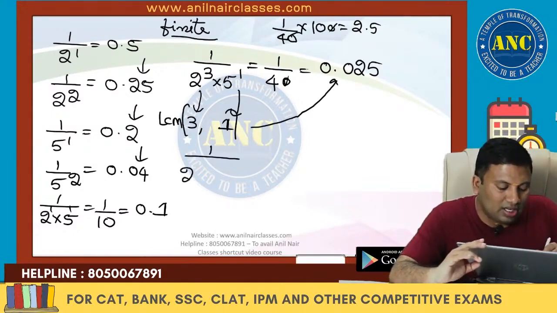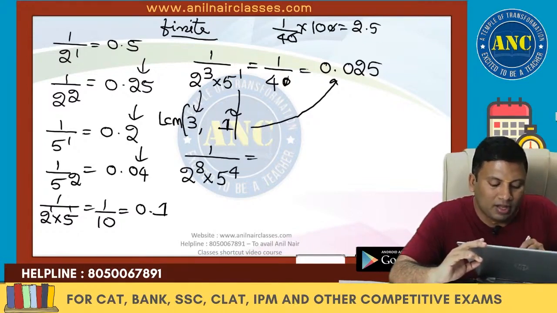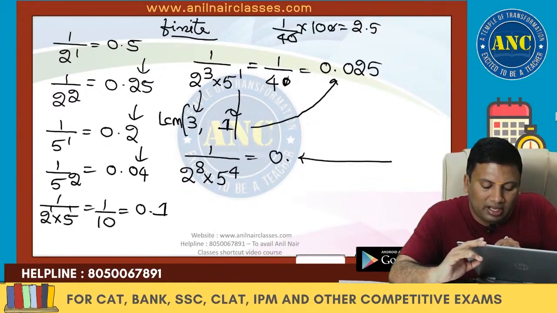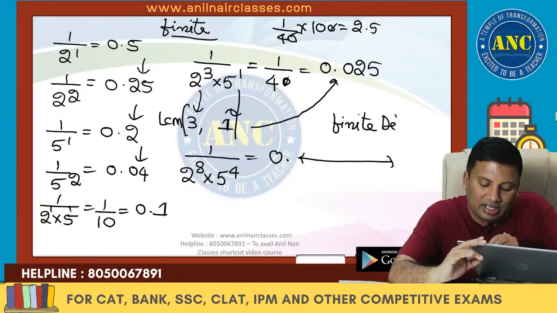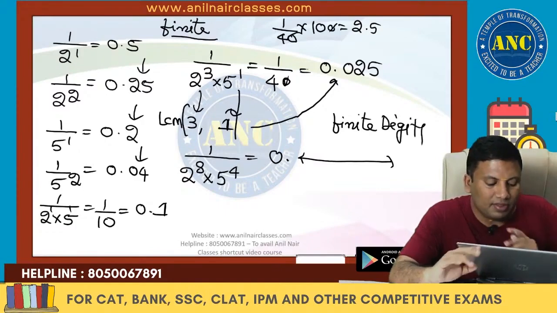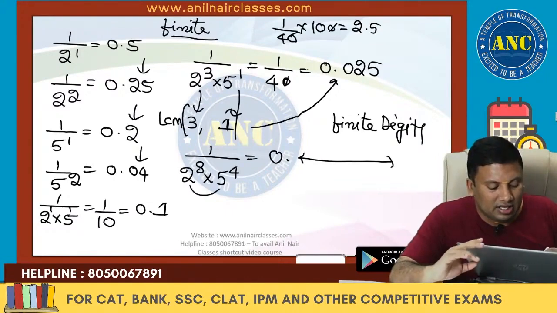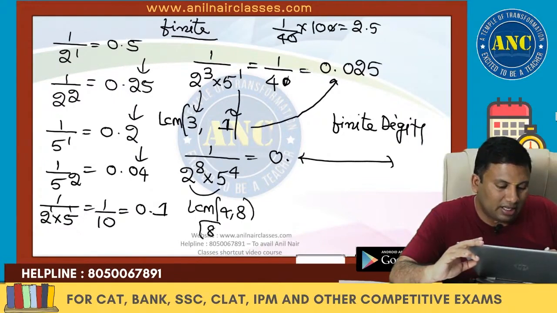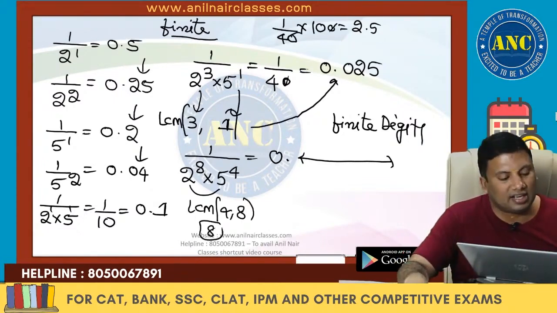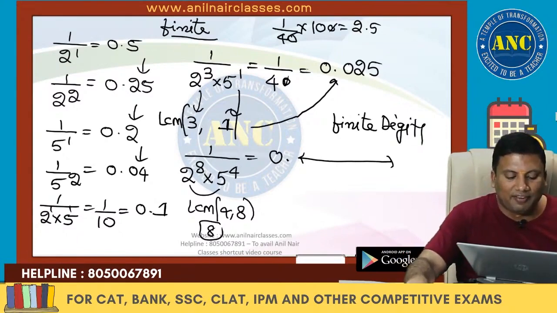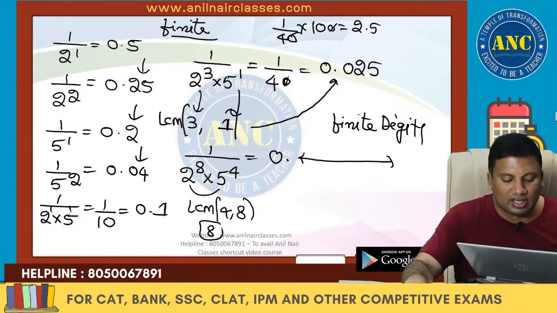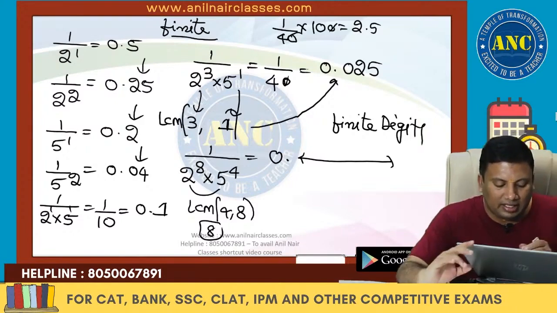Suppose the question is 1 by 2 power 8 into 5 power 4. After the dot, how many finite digits will there be? The LCM of 4 and 8, which is 8.